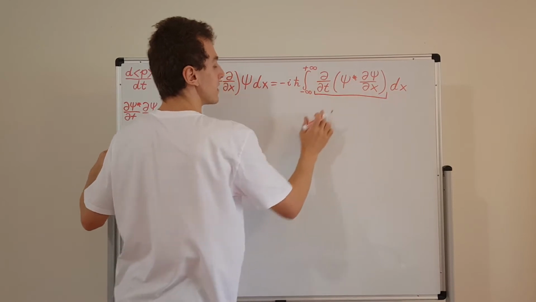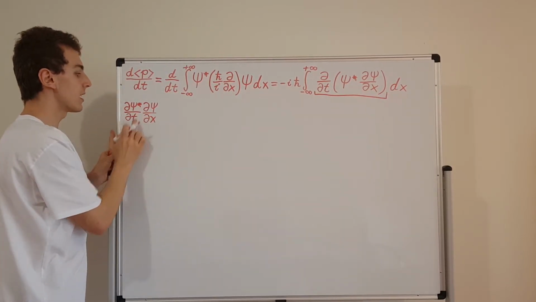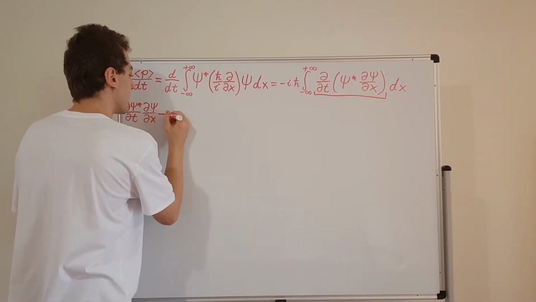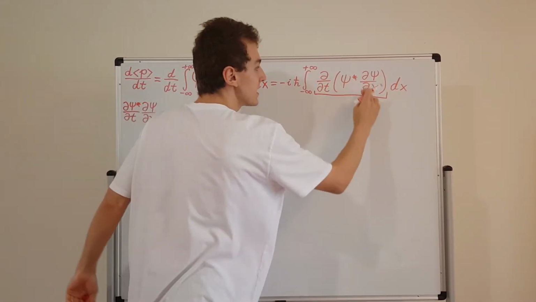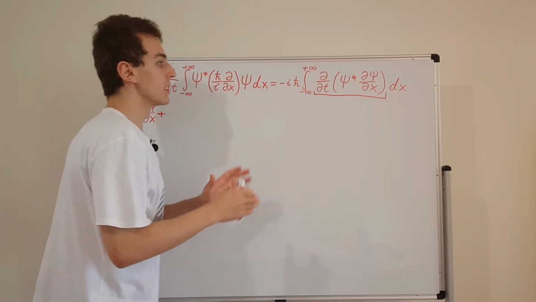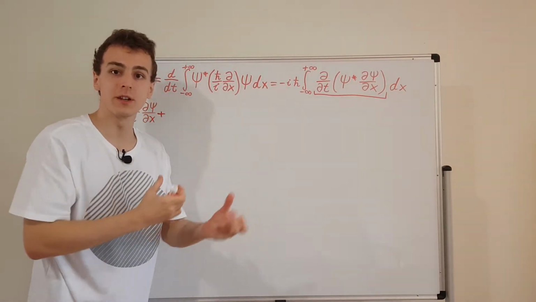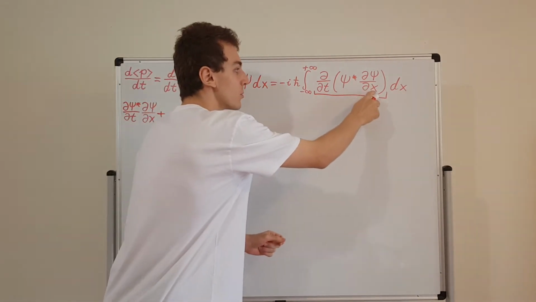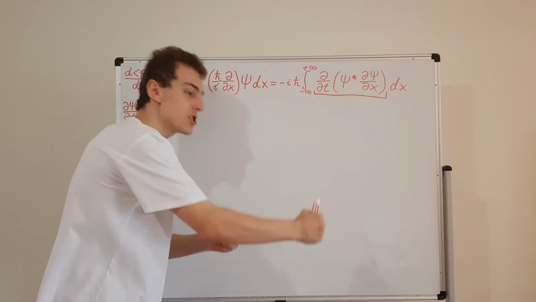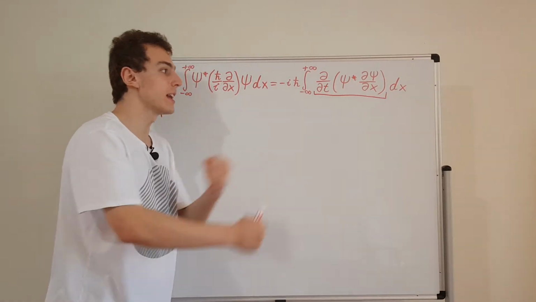So this term is just differentiating with respect to time of this psi star. Now what we need to do is differentiate the other term. We need to differentiate this guy with respect to time. But here's an important observation. You can actually swap the order of derivatives. So if we differentiate this with respect to time and position, it doesn't matter if we differentiate with respect to position first and then time, or the other way around.